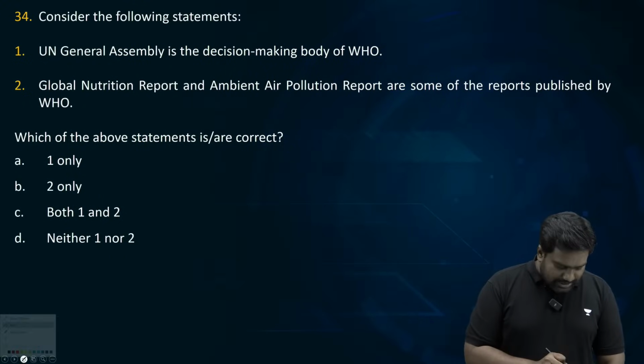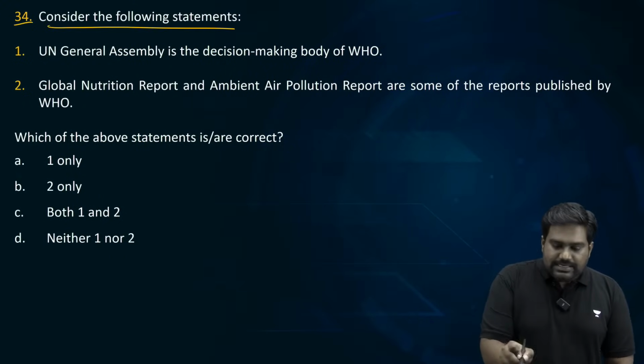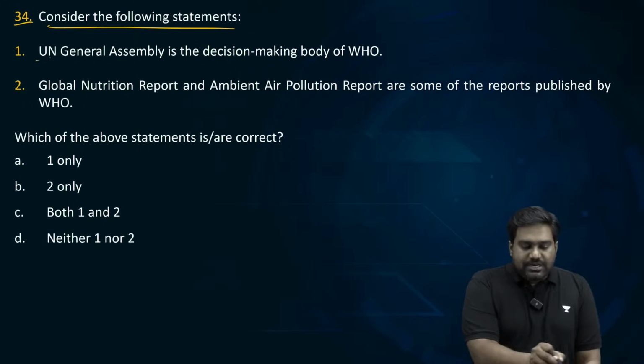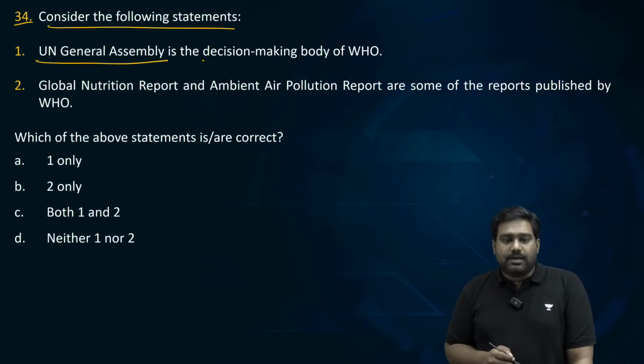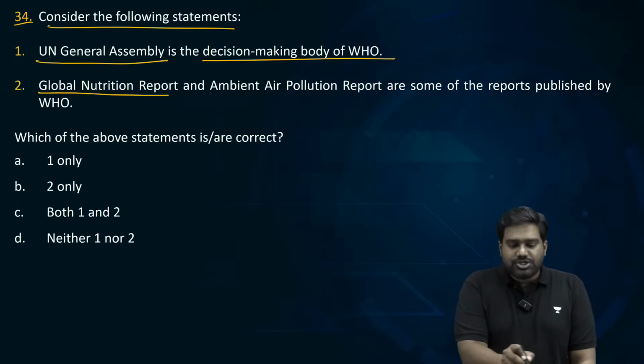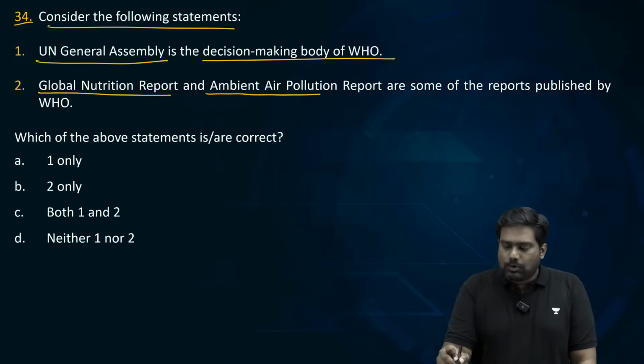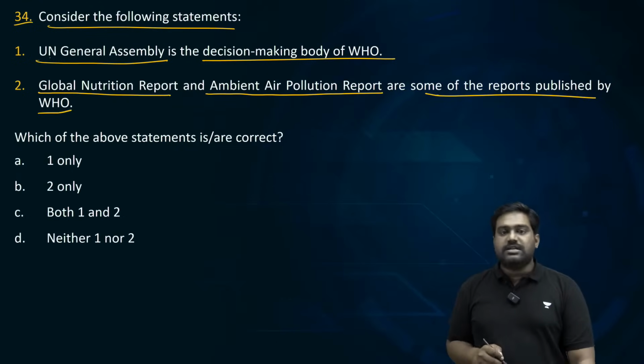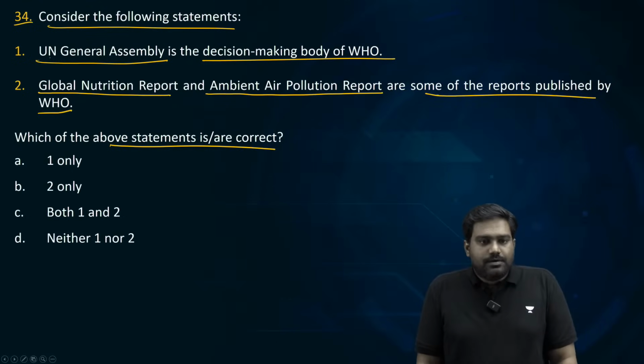Now coming to question 34. Consider the following. UN General Assembly is the decision-making body of WHO. Global Nutrition Report and Ambient Air Pollution Report are some of the reports published by WHO. Which of the above statements is or are correct?